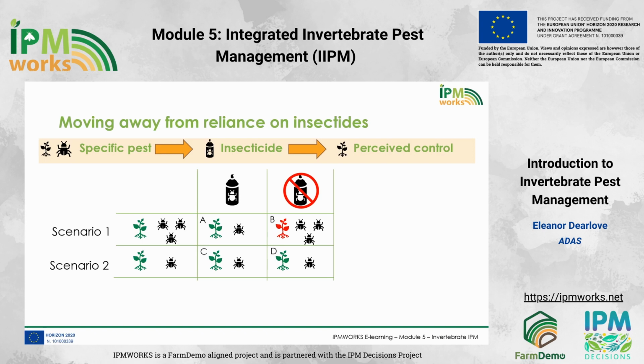outcome box D. This presents a problem to farmers and their advisors because it isn't always clear which pests are likely to lead to economic damage until it's too late to act, and so insecticides are applied perhaps more readily than they should be. This is also where IPM plays a vital role, because where the farmer is confident that they have multiple tactics in place to prevent or mitigate for pest infestations, and they are using decision support systems and monitoring to track the potential risk posed by pests, they can then make the decision not to apply insecticides with more confidence.